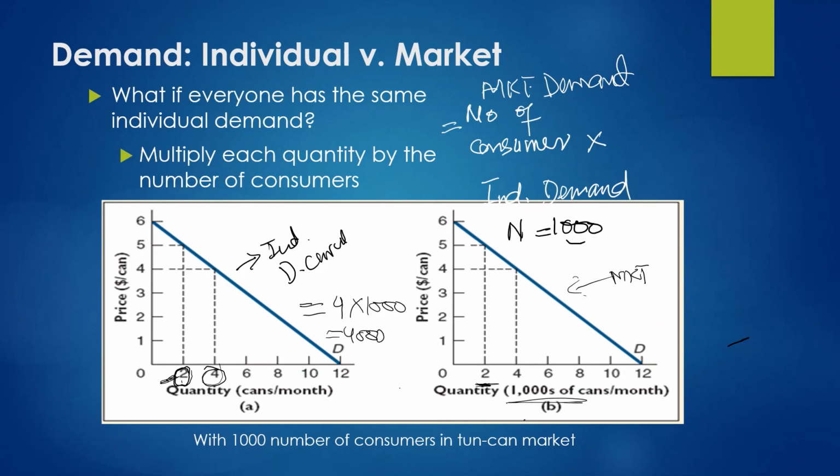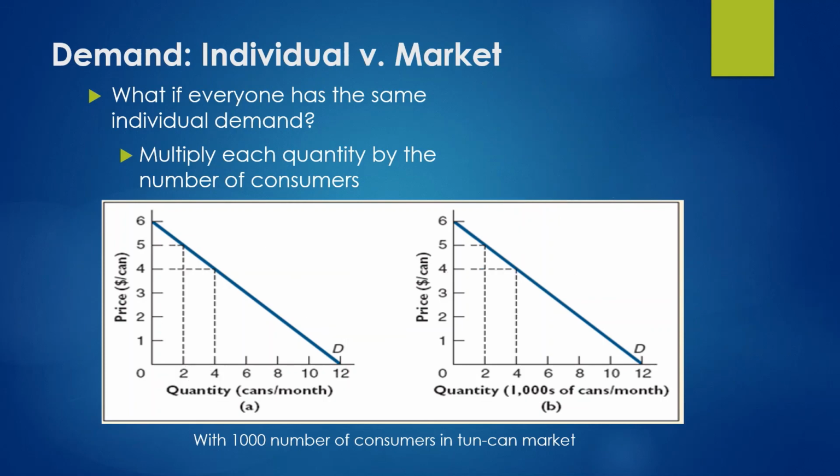So at a price of 4, the market demand is equal to 4000 cans. In the same way you can find out the market demand points for the rest of the prices. So I hope that you have understood this concept of calculating the market demand based on the information on the individual demands.